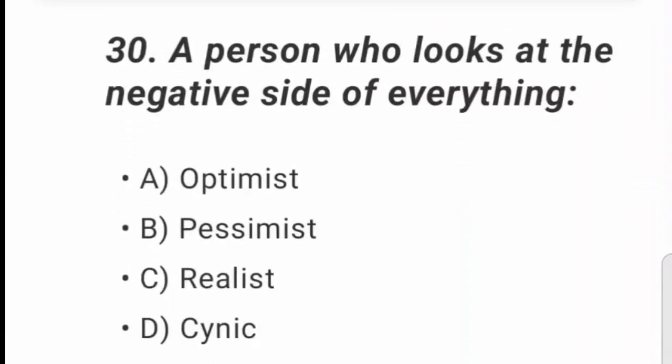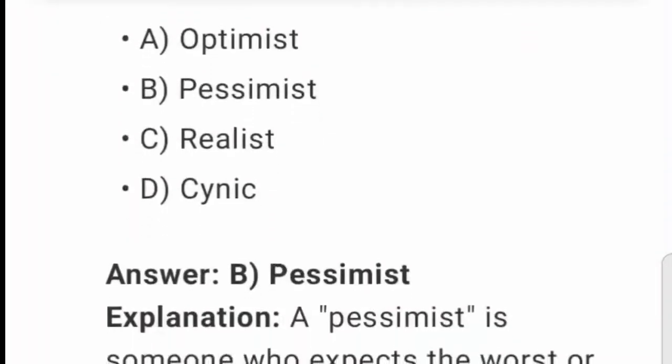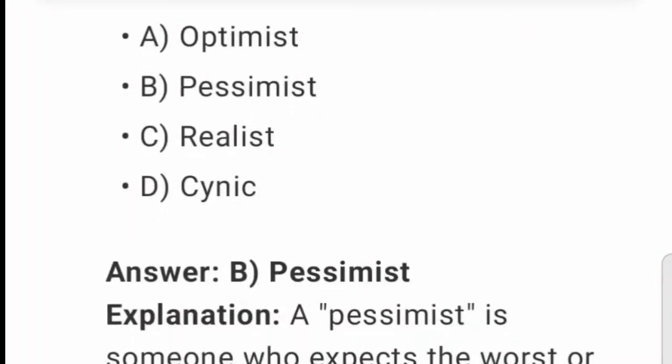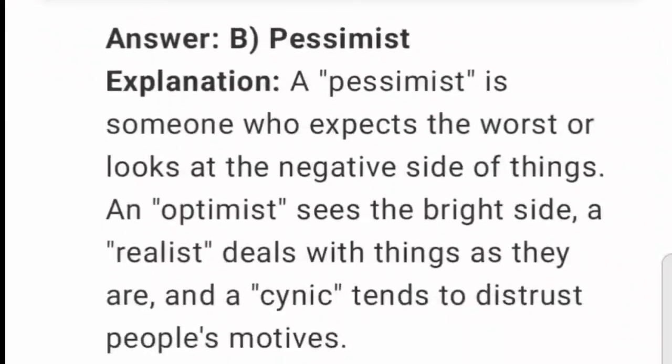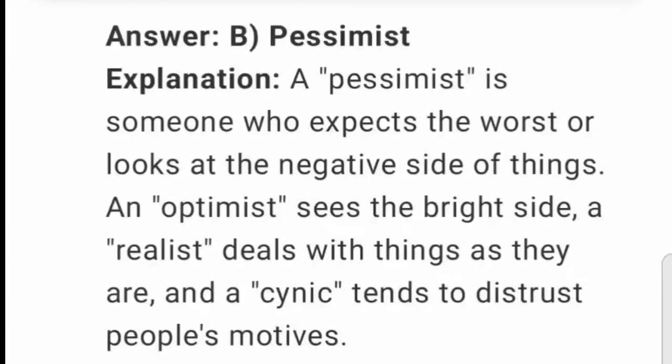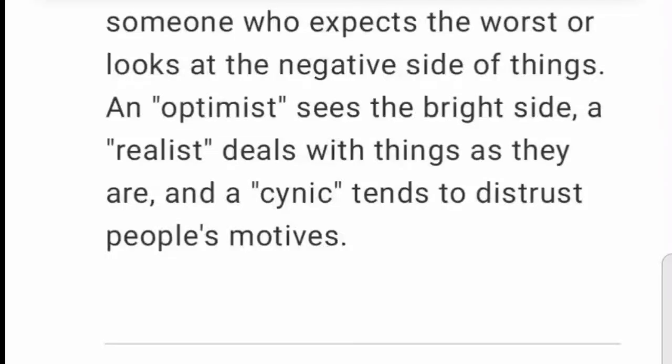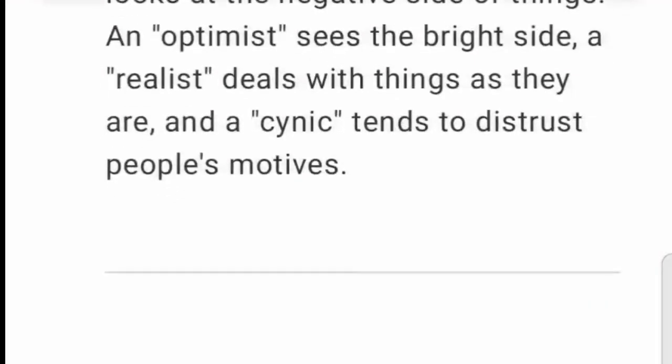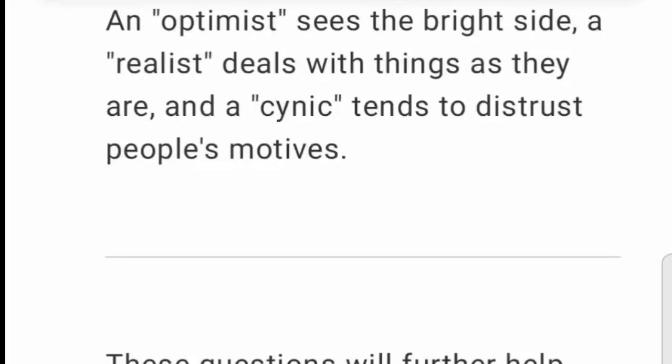30. A person who looks at the negative side of everything. A. Optimist. B. Pessimist. C. Realist. D. Cynic. Answer: B. Pessimist. Explanation: a pessimist is someone who expects the worst or looks at the negative side of things. An optimist sees the bright side, a realist deals with things as they are, and a cynic tends to distrust people's motives.